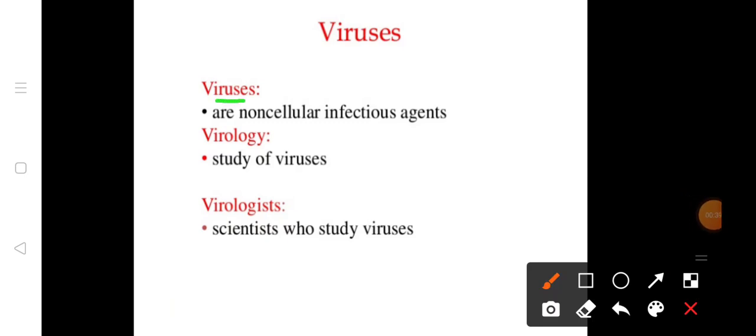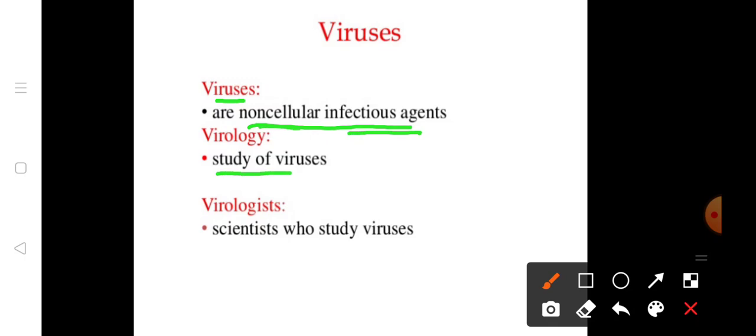What is a virus? Viruses are non-cellular infectious agents. Non-cellular means that they do not have cellular organization, which means they do not have cytoplasm or cellular organelles. There is an absence of cellular organelles. And infectious agent means that they can cause infection.